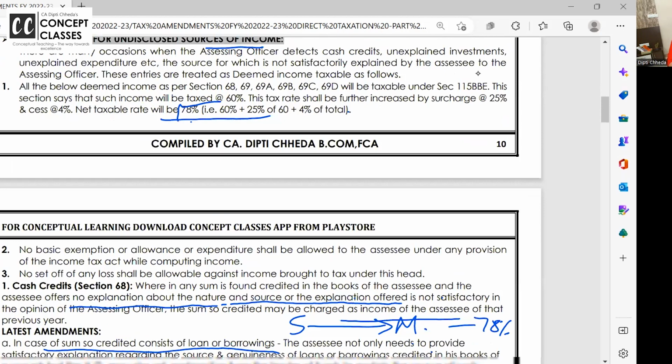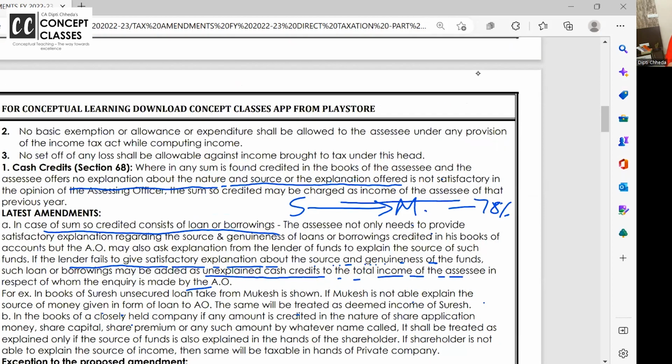The next amendment is, if there is a cash credit found in the books of the SSE, it is taxable at 78%. But if there is an unsecured loan you have taken, and the person from whom you have taken the unsecured loan is not able to give a valid reason, that will be taxable in your hands. Are you all following the amendments?